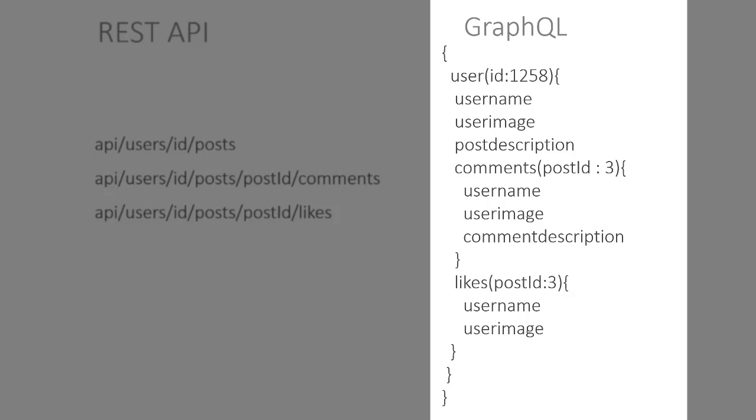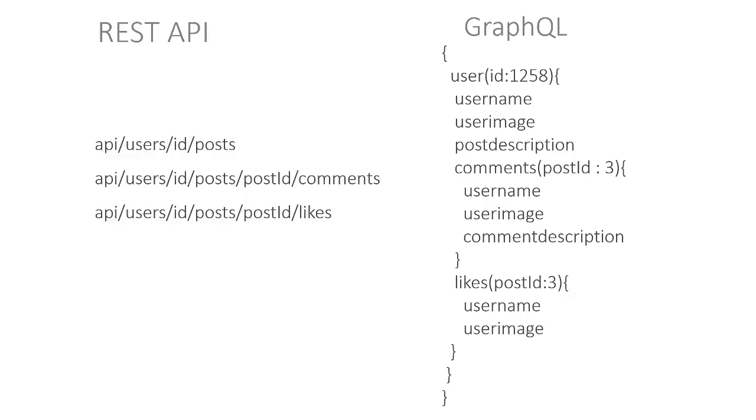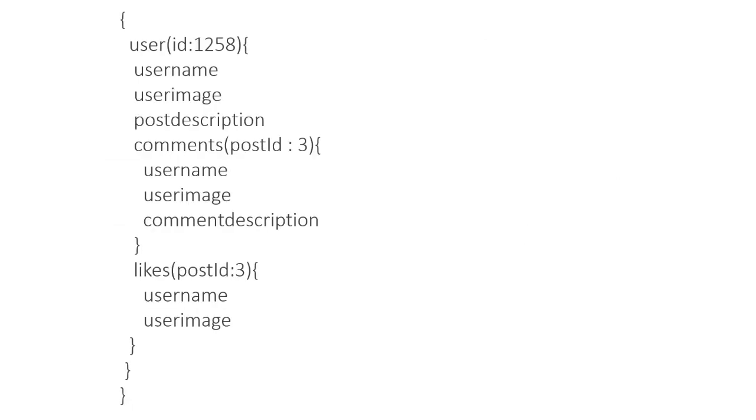Right after that, we want the comments on the post. So in the comments, we want to get the username, user image and comment description. Then we want to get the likes on the post. So we need to get the username and user image of who liked the post. Okay. Now you don't need to send three different requests to the server to get the data. All you need to do is just add the fields which you want to get.